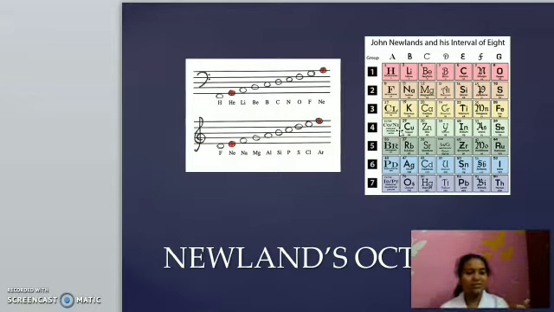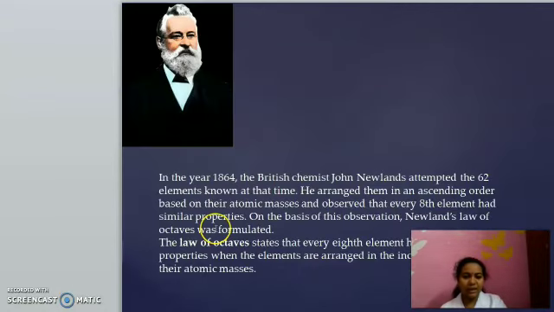If we take us, we all are unique. We have our own properties, we have our own strength, we have our own nature, isn't it? Similarly, elements also have similar properties, but he arranged some elements in the same block. So it is not correct. So this model was also discarded. Here you can see about the Newlands law of octaves.